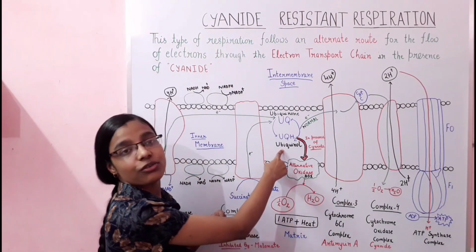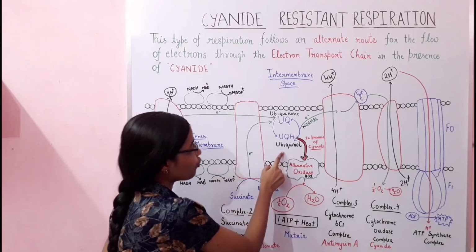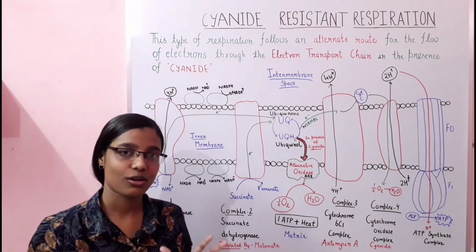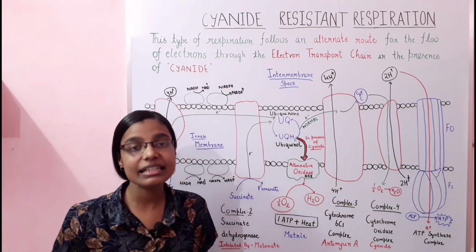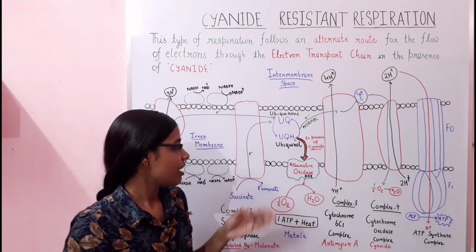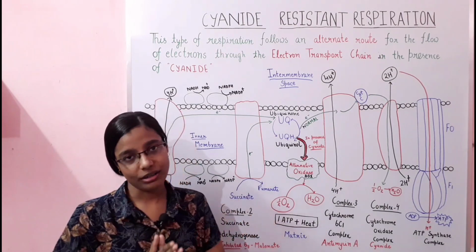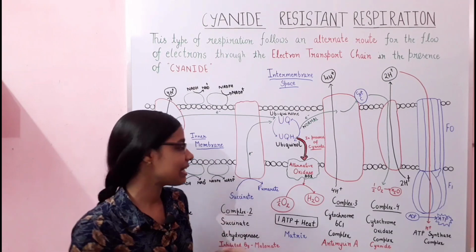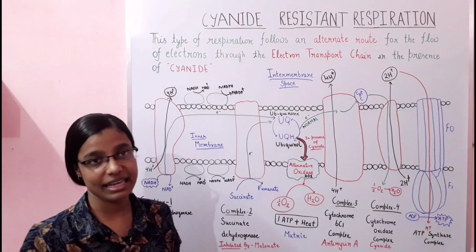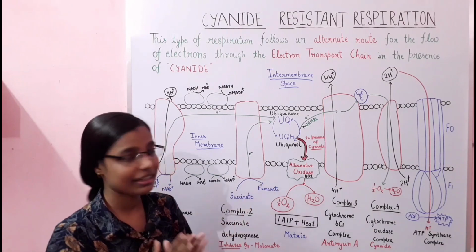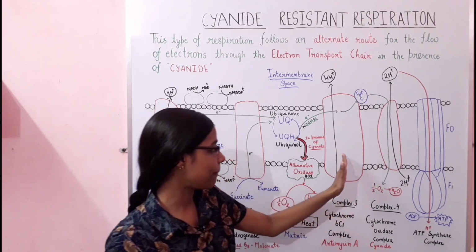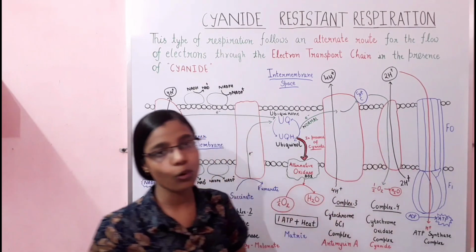The electrons from the ubiquinol are transferred to the alternative oxidase. Now this alternative oxidase transfers the electrons to oxygen, ultimately leading to the formation of water.